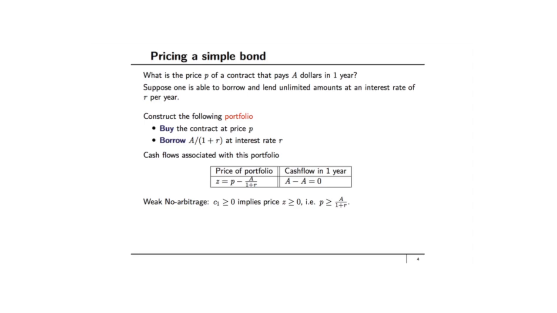So let's construct the following portfolio. You buy the contract at price P, and you borrow A divided by 1 plus R dollars at an interest rate of R. Consider the cash flows associated with this portfolio. In the future, in 1 year, the contract will pay $A, and you've borrowed A divided by 1 plus R at the interest rate of R, so you have to pay $A.